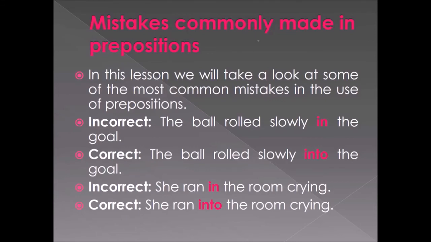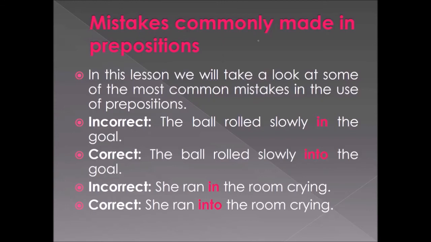Good. So it is incorrect because we should not use in. Instead of in, we have to use some other preposition that is given down there. Look at the correct sentence. The ball rolled slowly into the goal, because there will be a space inside the goal post. So the ball will roll into the goal. So that's the correct one.